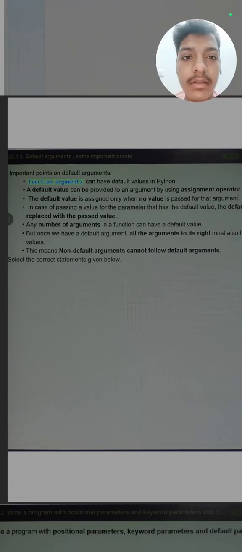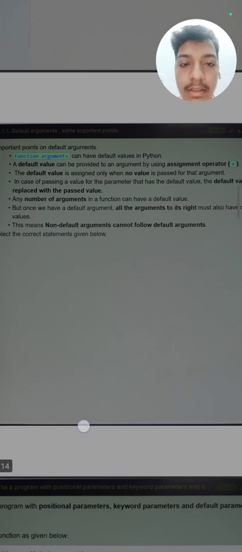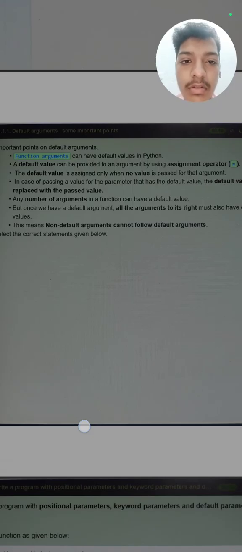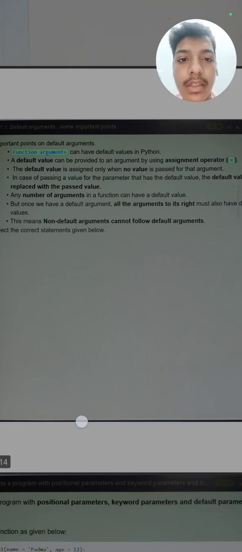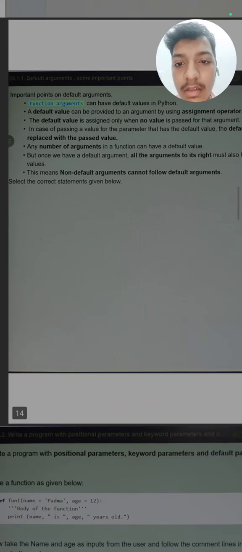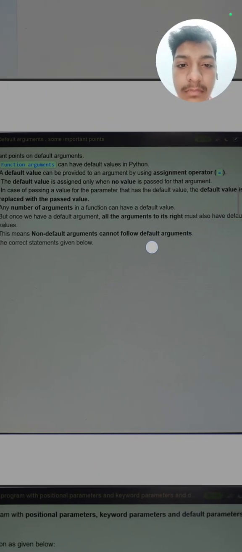Default argument, basically the default values are known as default arguments. Default value is provided using the assignment operator. Like when you write the parameter, then you write is equal to. For example, there is a parameter a and you give the value 10, then there is parameter b, then you give the value 10. So this is known as the default argument. The default value is assigned only when no value is passed.